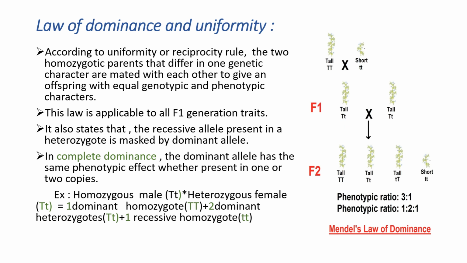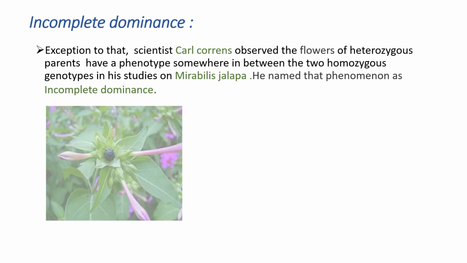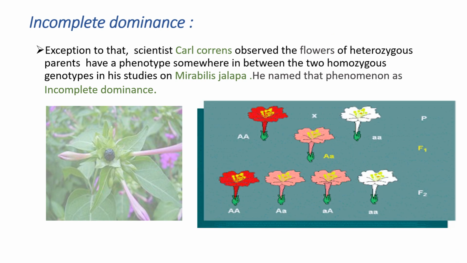Normally it is applicable to all the plants and all the genes, except for one plant, that is Mirabilis jalapa. Why? Because when doing experiments on these plants, a scientist known as Carl Correns observed that the flowers of the heterozygous parents have a phenotype somewhere in between the homozygous genotypes.